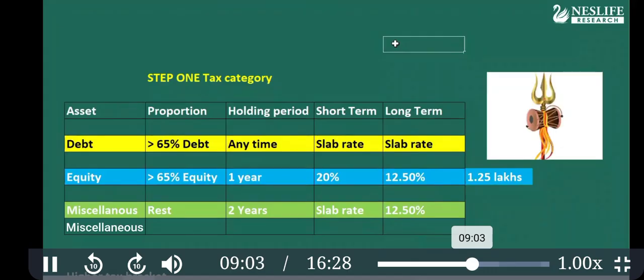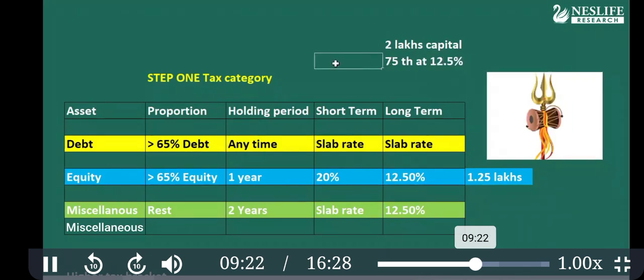That means if you earn 2 lakhs long-term capital gain, 1.25 lakhs will be reduced and only 75,000 will be taxed at 12.5%.